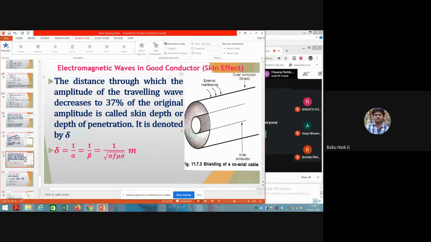Okay. I think this is clear about the good conductor and skin depth of penetration. If you have any doubt on this, you can ask. Or else I will be moving to the next topic.